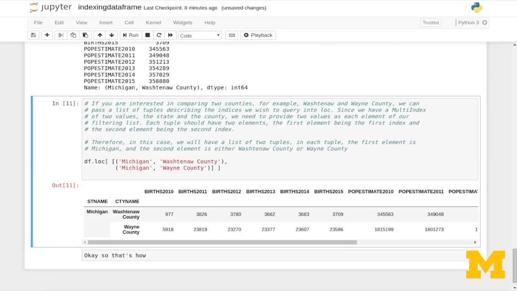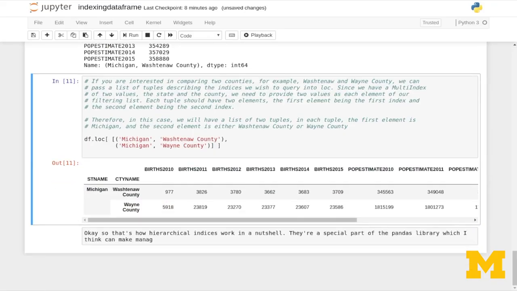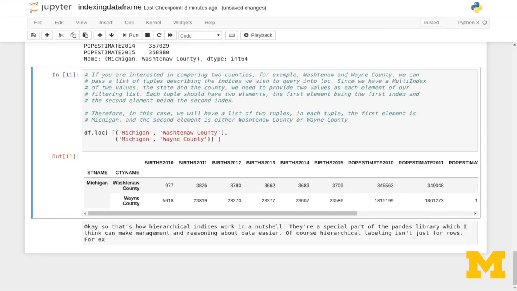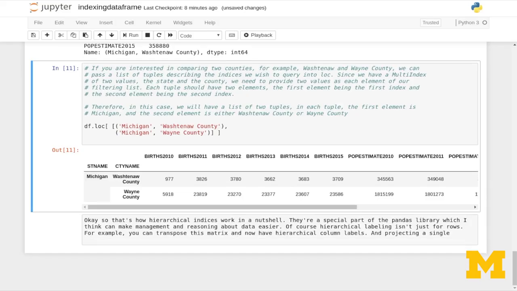Okay, so that's how hierarchical indices work in a nutshell. They're a special part of the Pandas library which I think can make management and reasoning about data easier. Of course, hierarchical labeling isn't just for rows. For example, you can transpose this matrix and now have hierarchical column labels. And projecting a single column which has these labels works exactly the way that you would expect it to.